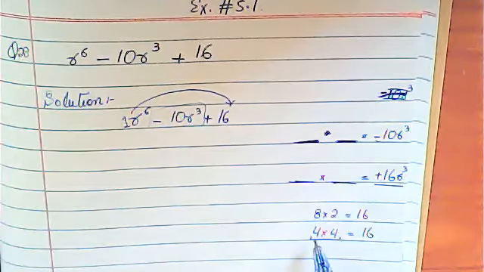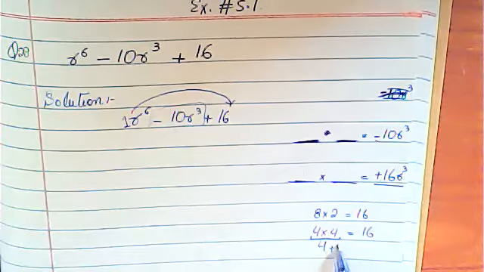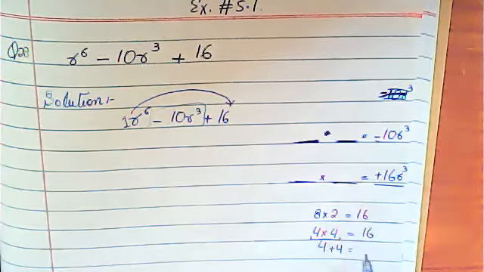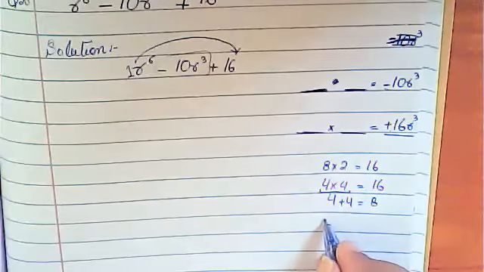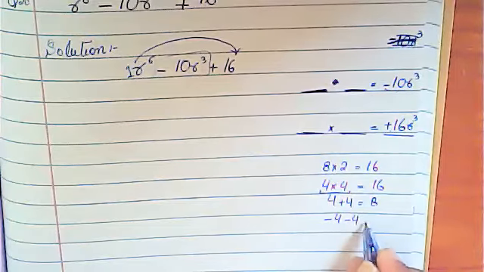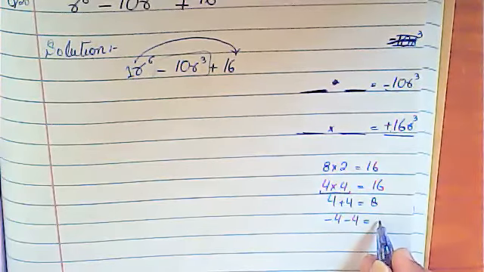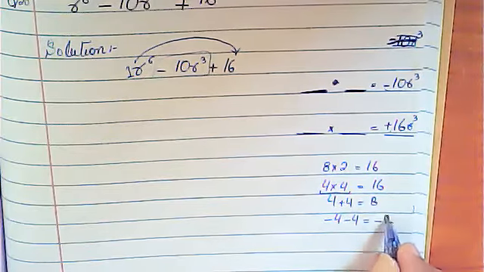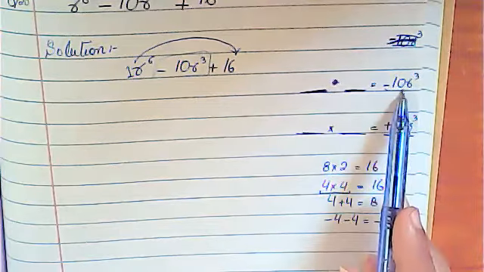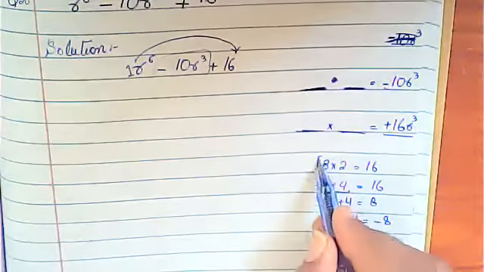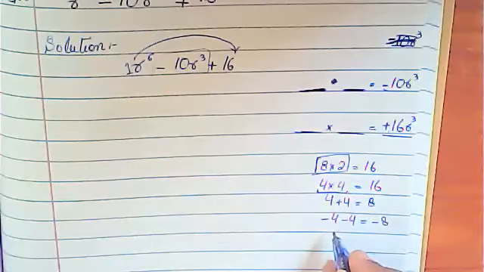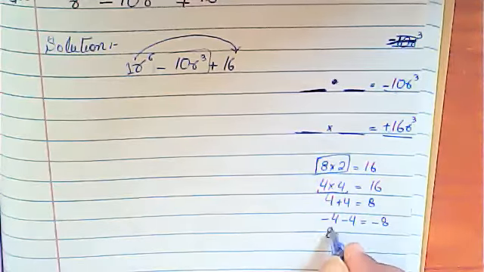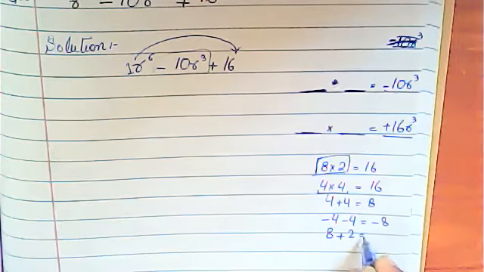So when you add 4 plus 4, the answer is equal to 8, so you will not get 10. If you subtract, if you write minus 4, so the answer will be what? Minus 8. So again you are not getting 10. But if you take 8 multiplied by 2, so 8 plus 2 is equal to what?